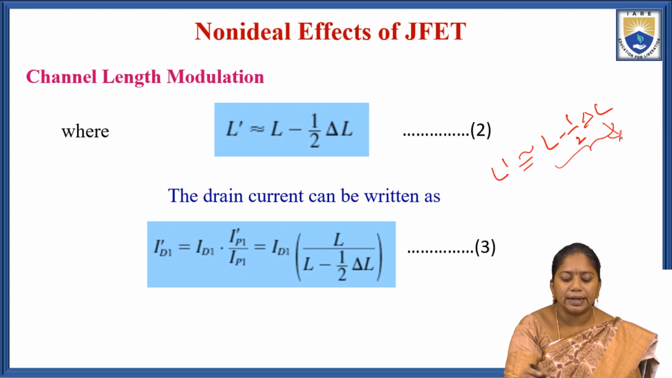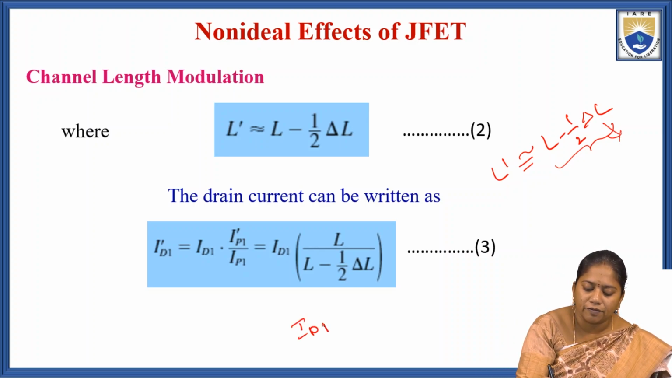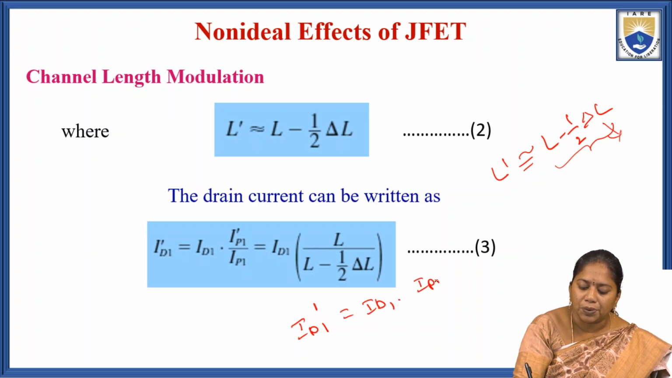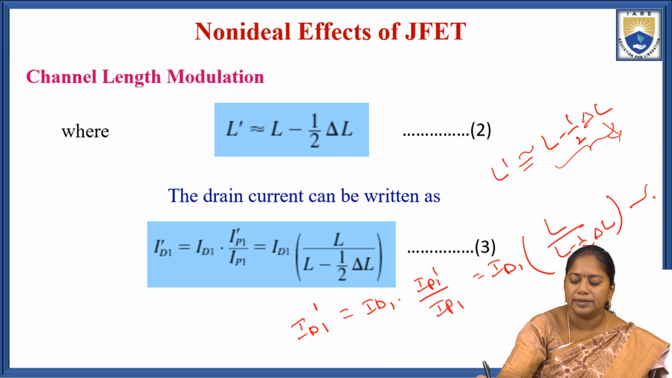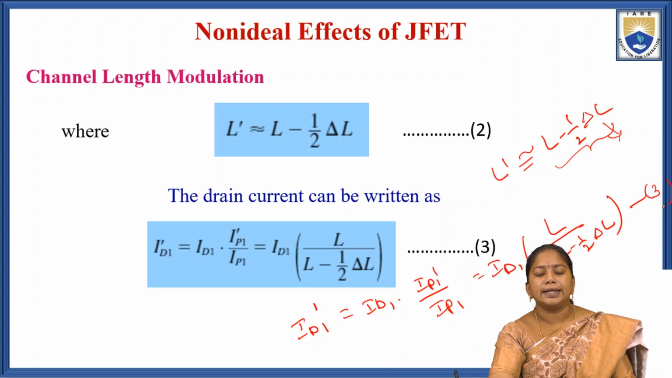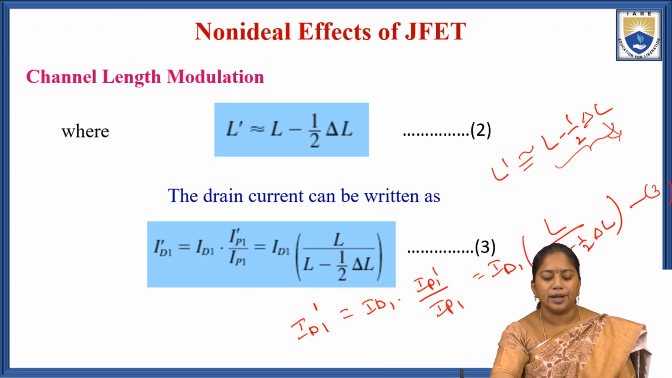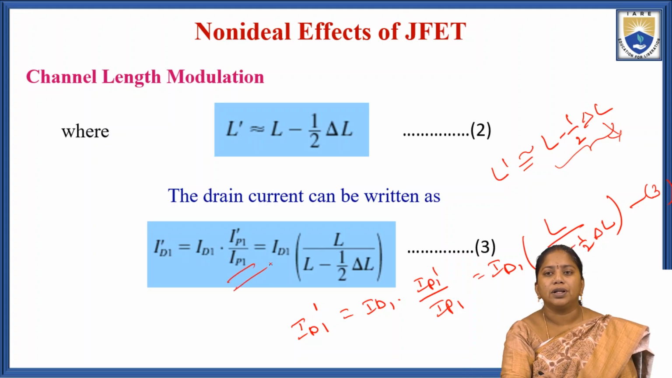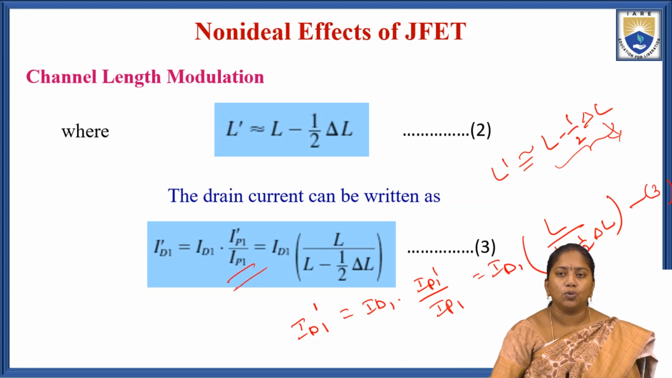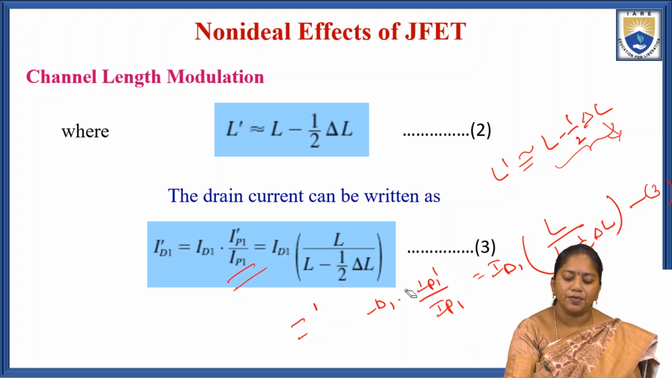So the drain current can be written as ID1 dash equal to ID1 into IP1 dash by IP1, that equals ID1 into L by L minus half into delta L. That is equation 3.